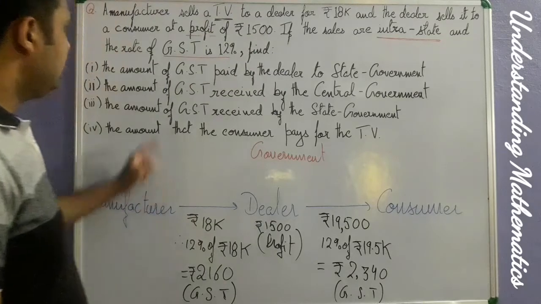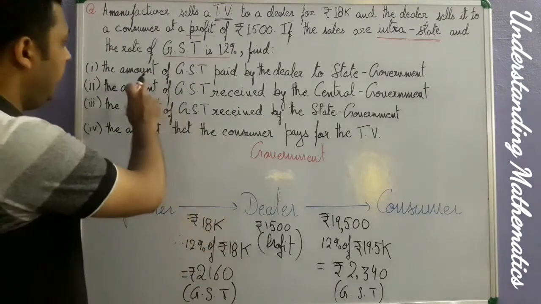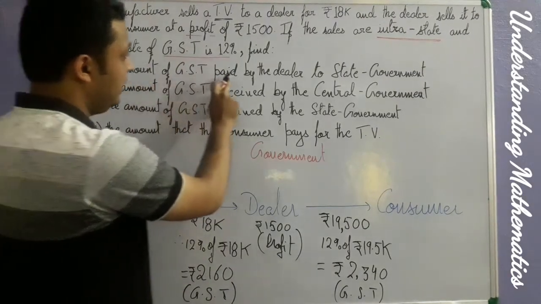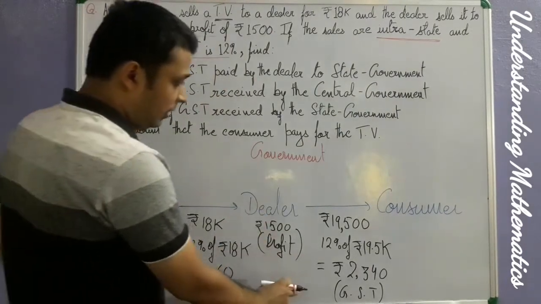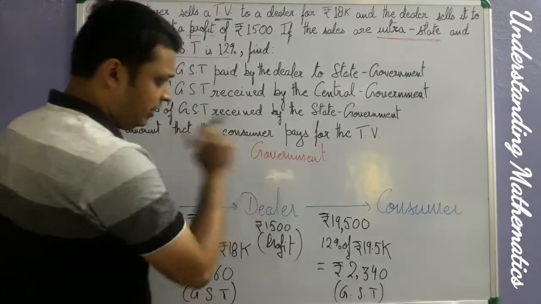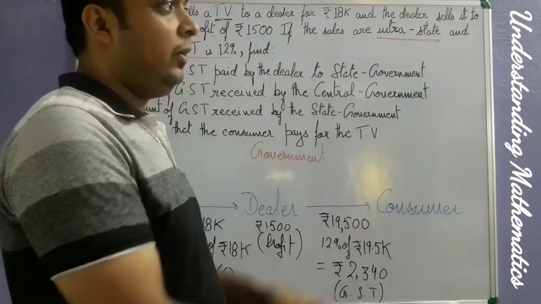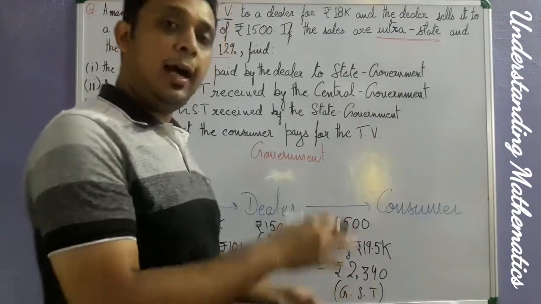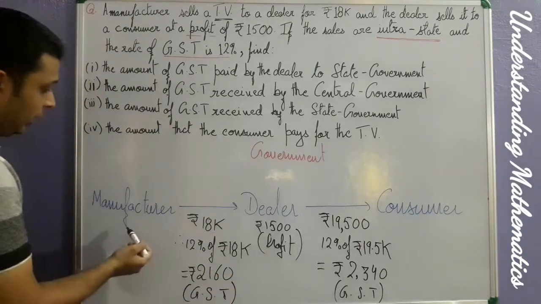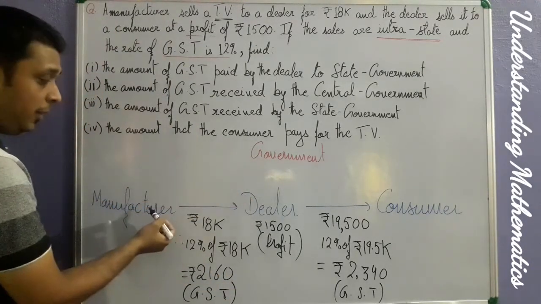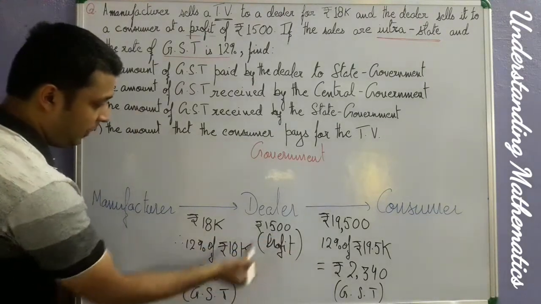Now, what is the first part of the question saying to us? The first part of the question says the amount of GST paid by the dealer to the state government. Clear? So when we calculate GST, we calculate the total GST, isn't it? We calculate the total GST and then we divide the rates and then we give it to the state government and the central government. Clear? So now how much money will be given to the government by the manufacturer? Just go through it, you will understand. It will be nothing but the amount of GST paid by the dealer.